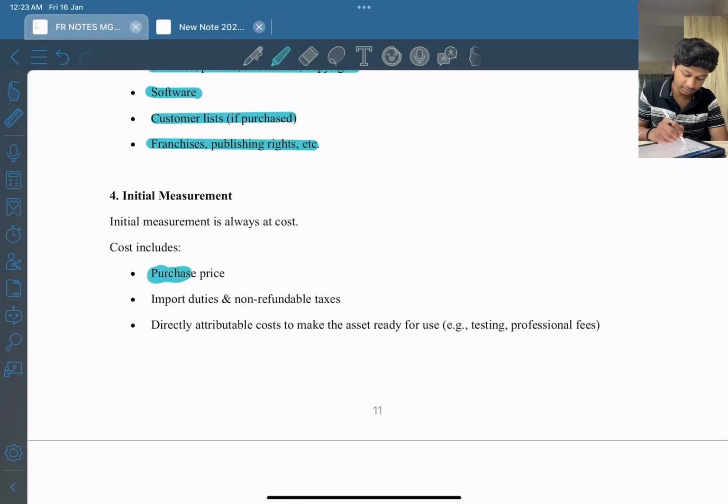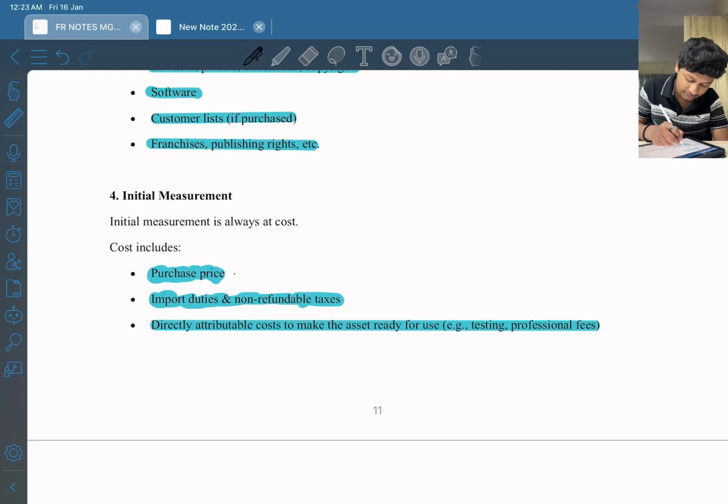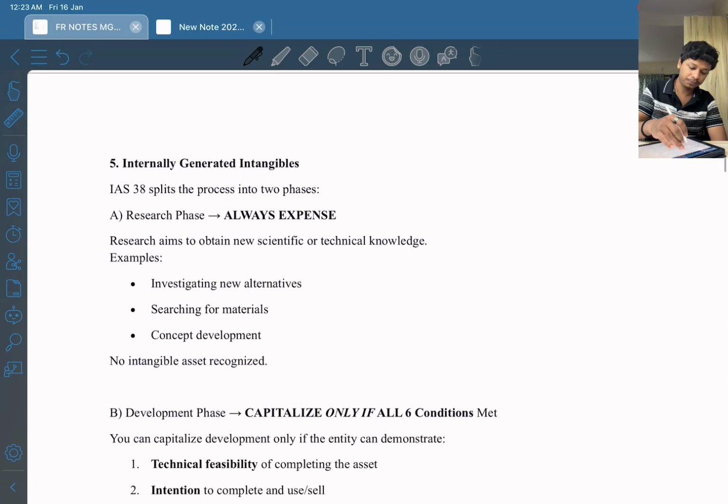It is purchase price, okay, import duties and non-refundable taxes, directly attributable costs incurred to make the asset ready for use, right? So these are important things. And one thing to remember is purchase price after any trade discounts. Okay, trade discounts should be removed. Okay, so these things we have to remember.